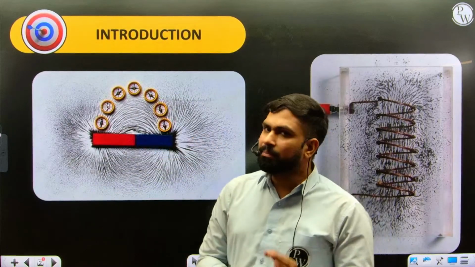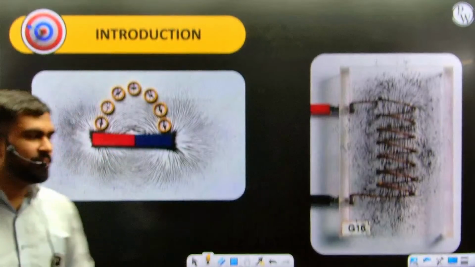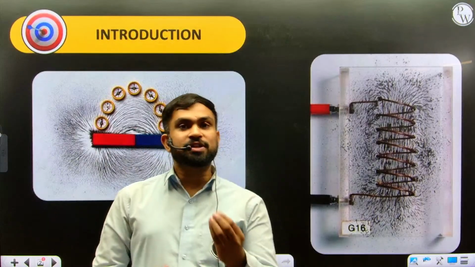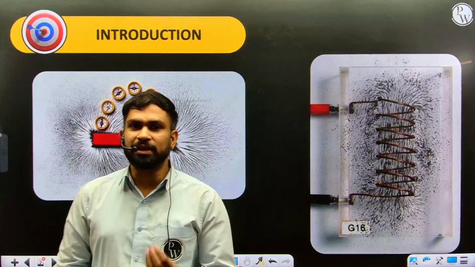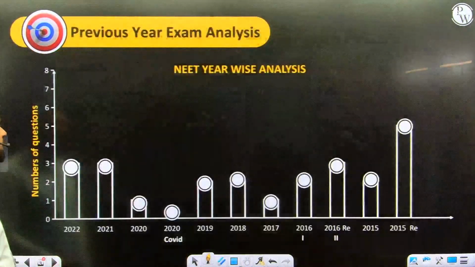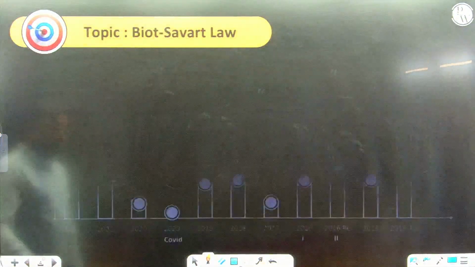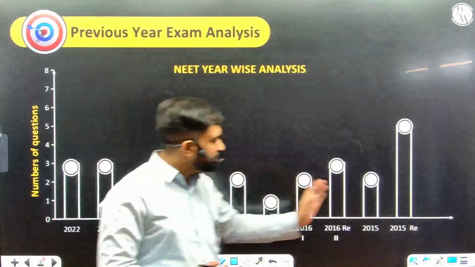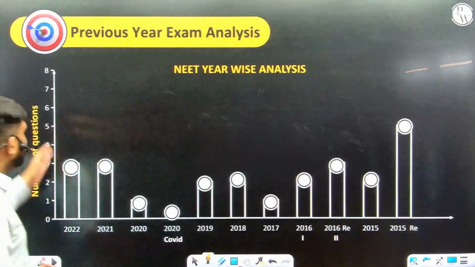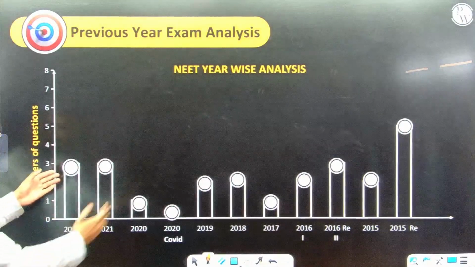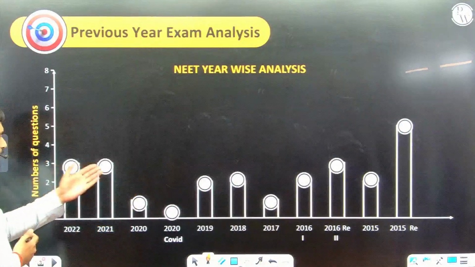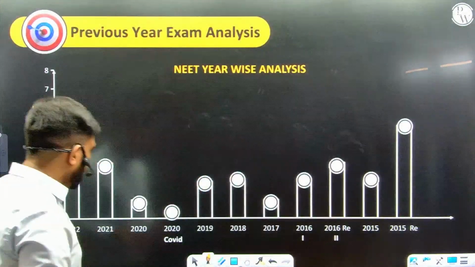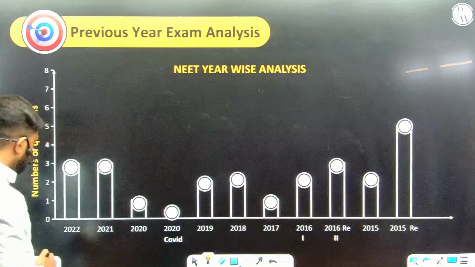We'll start with the magnetic field due to a current carrying wire, and in that series I guess most of you remember what was the first law which we studied. It was the Biot-Savart law. So let's get ready with that. First of all, how many problems can we expect? If you see from 2015, it's about 3 to 5 questions, and later on after that we can see around 3 questions on an average they ask from this topic, magnetism. So it has sufficient weightage.